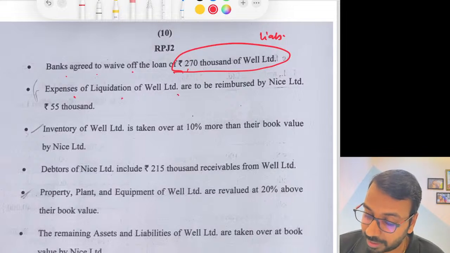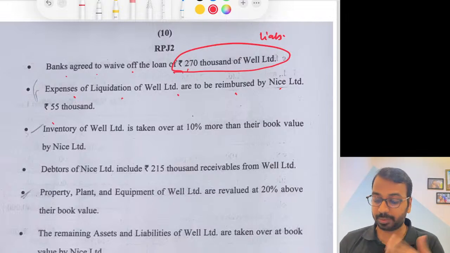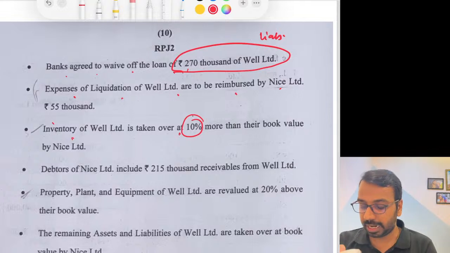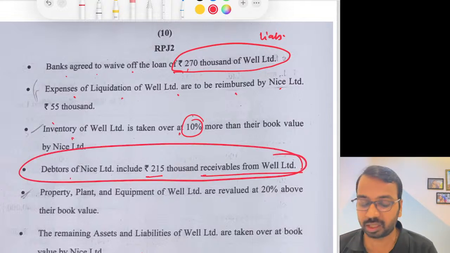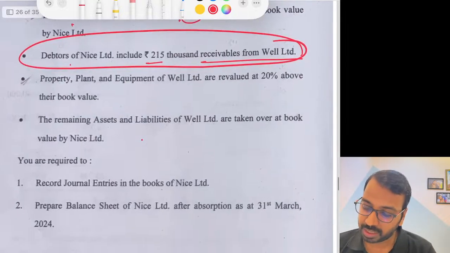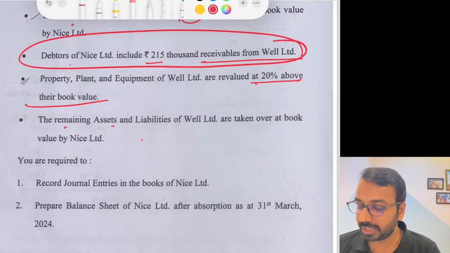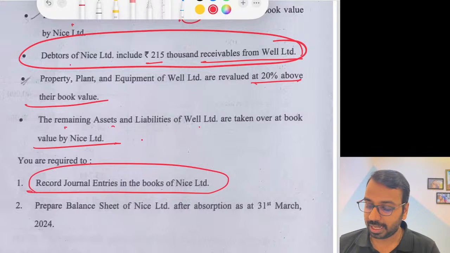Expense on liquidation of Well Limited to be reimbursed by Nice Limited, 55,000. So you will add this to your goodwill or debit it to capital reserves. Inventory is to be taken over at 10% more value. You will add that. Debtors include 215,000 receivable from Well Limited. After taking over, you will do the cancellation. PPE was revalued 20% above their book value, additional value. Remaining assets were taken over at book value. Record journal entries in the books of Nice and prepare the balance sheet.